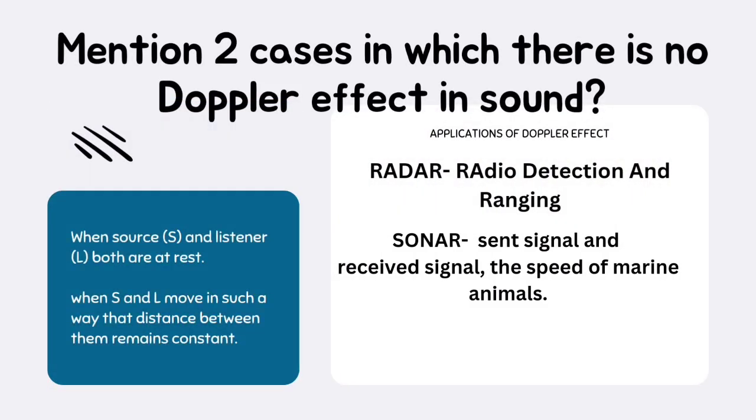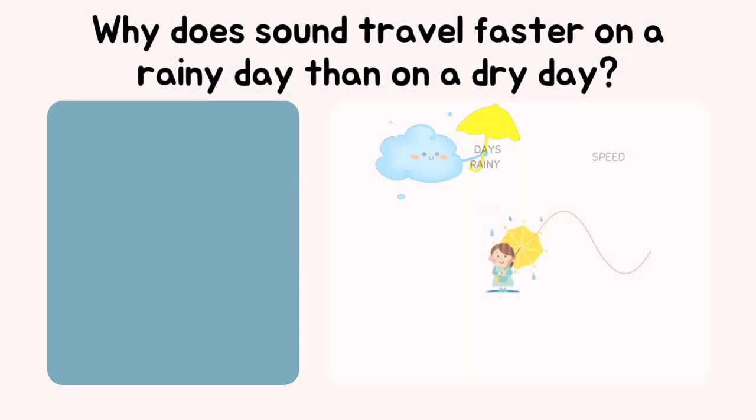Mention two cases in which there is no Doppler effect in sound. The two cases are: when source S and listener L are at rest, and when S and L move such that the distance between them remains constant.